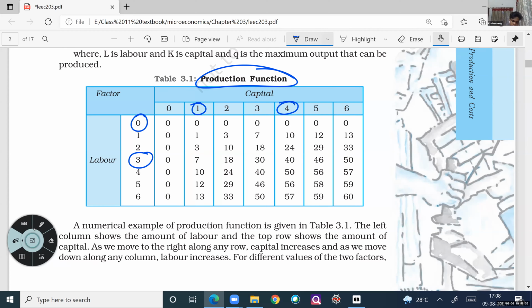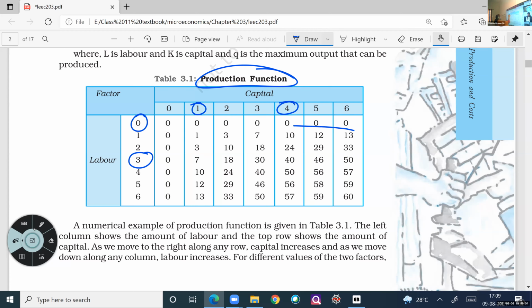So this you have to keep it in your mind. Any one input, if it is 0, there will not be any output. There should be some amount of inputs, then only production will happen. So here if you see 0 labor at any 2 capital, 3 capital or 4 capital, 5 units of capital, 6 units of capital, you can see there is no production at all.